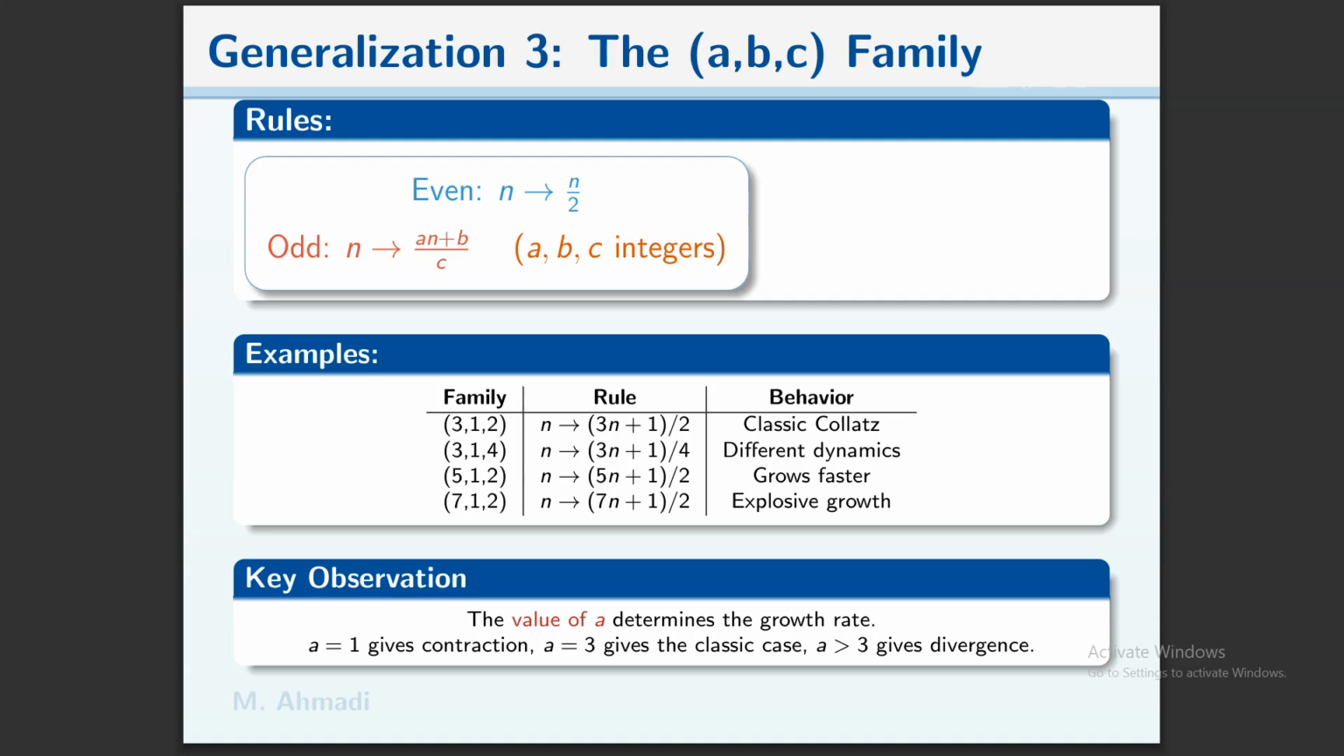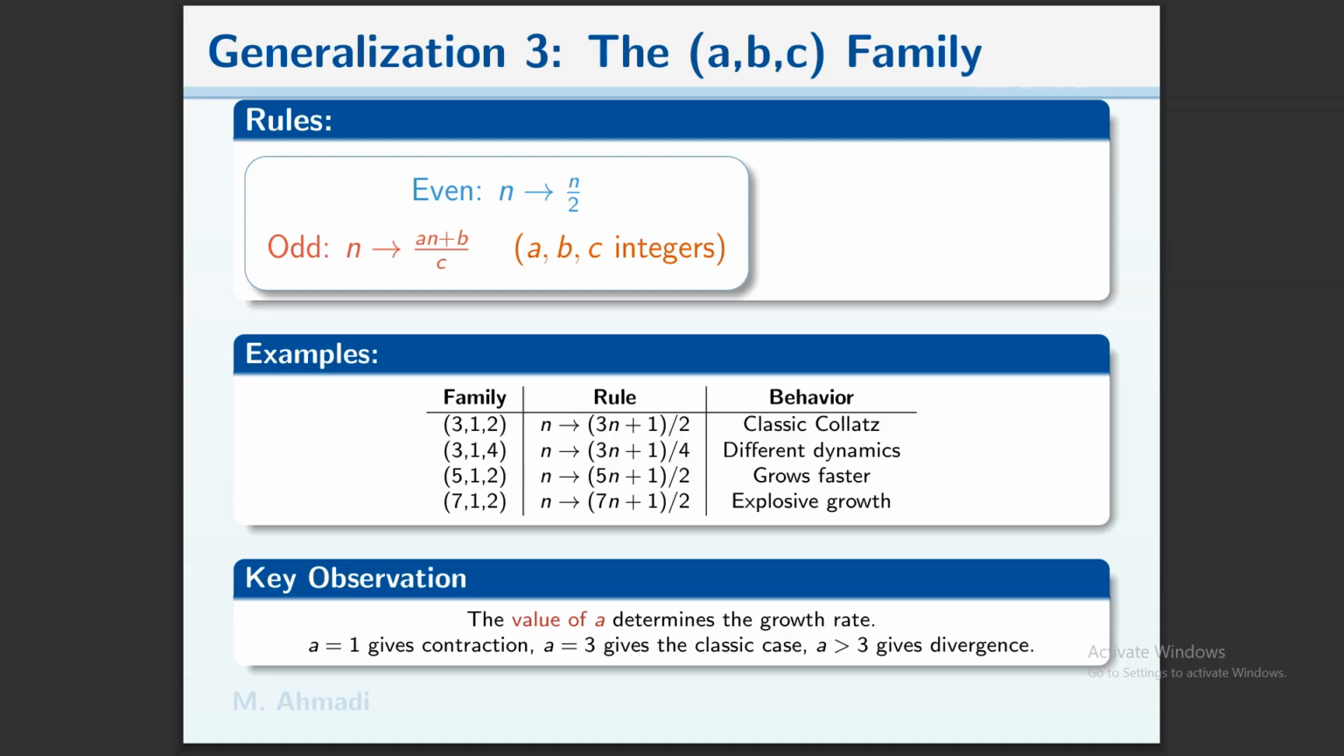For the family 3, 1, 2, the rule is 3n+1 over 2. The behavior is classic Collatz. And for the family 3, 1, 4, the rule is 3n+1 over 4. It has also different behavior.